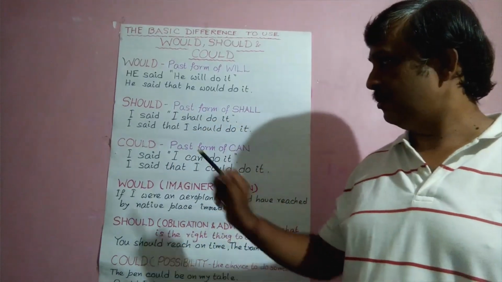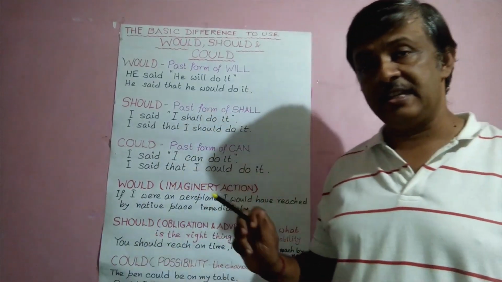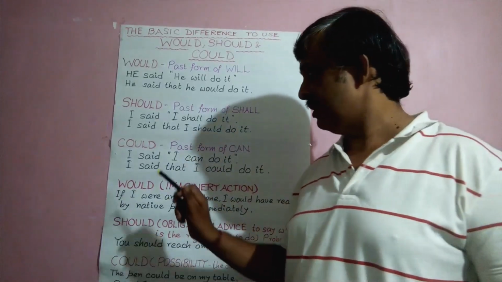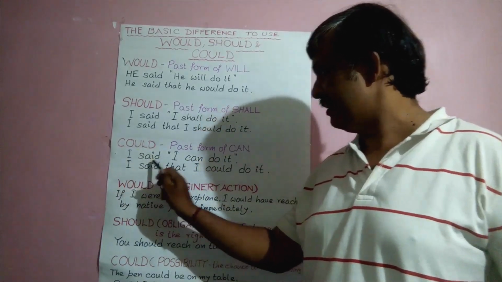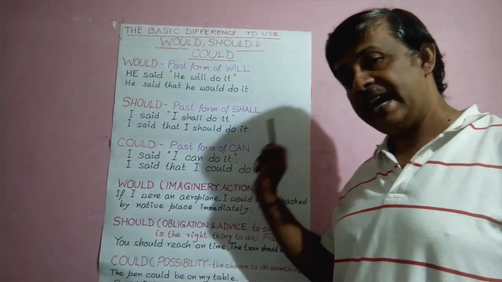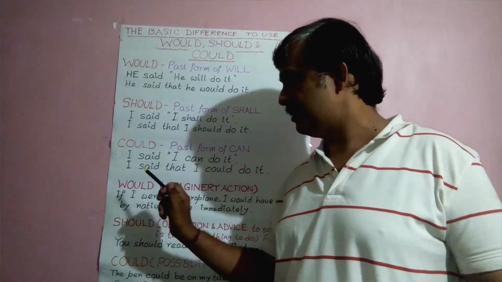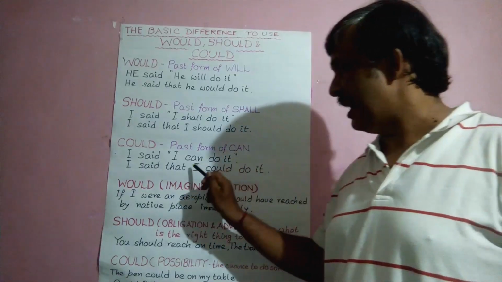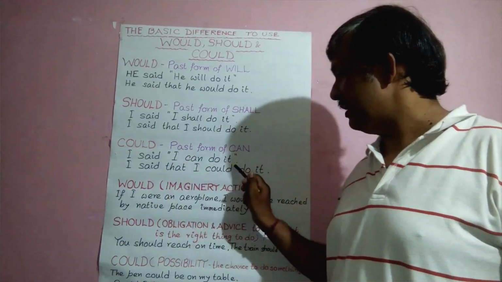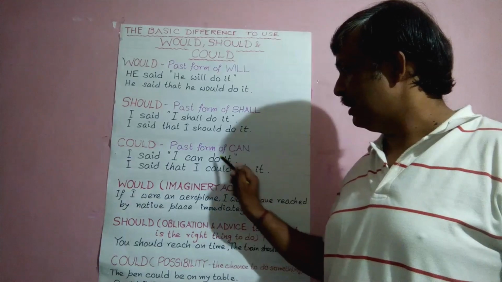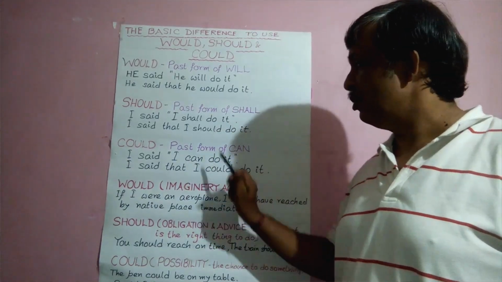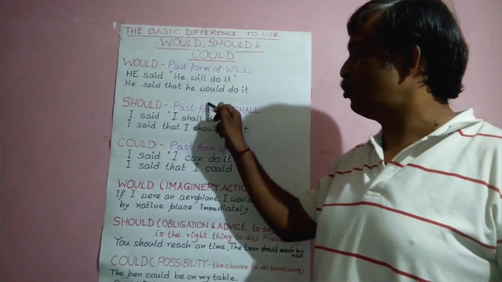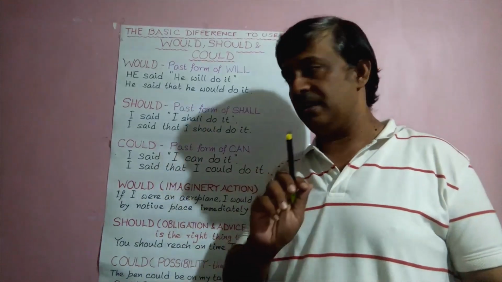Now see, could. This is the past form of can. The sentence: I said I can do it. Direct speech. In indirect speech, I said that I could do it. Here that is added and could is replacing can. So this is the use of would, should and could. This is the first point.